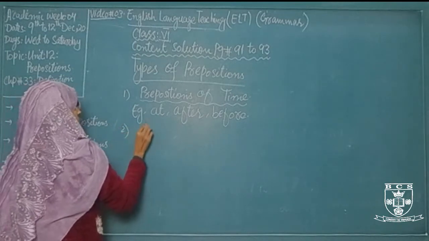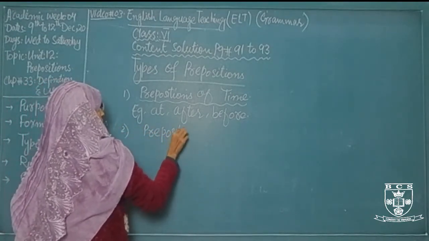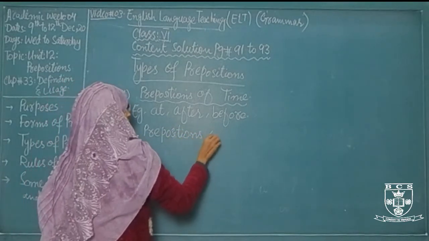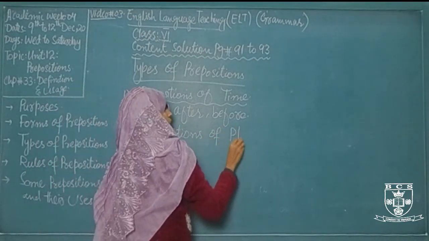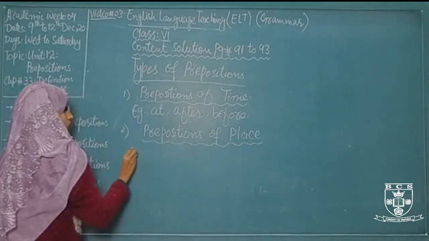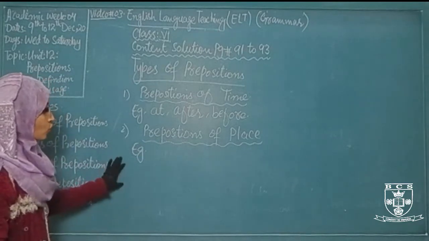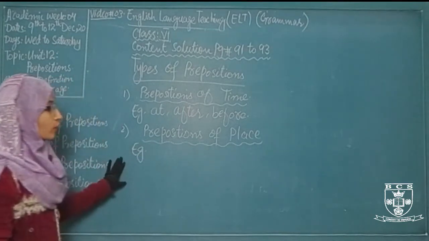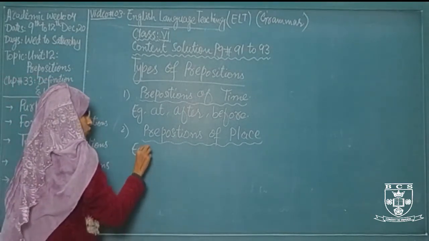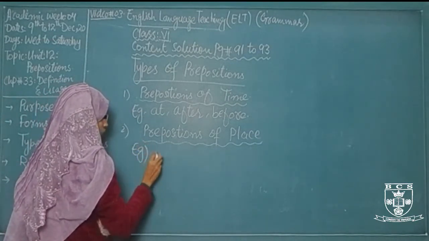And the second is prepositions of place. Prepositions of place indicate the place and show the relation between the subject and object.